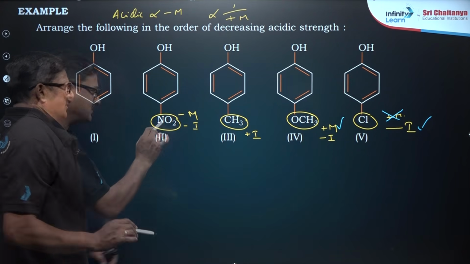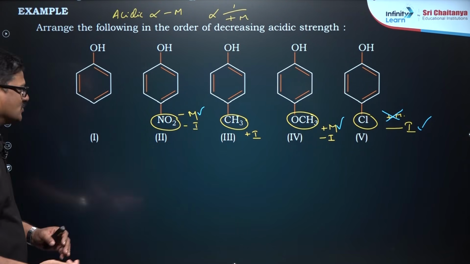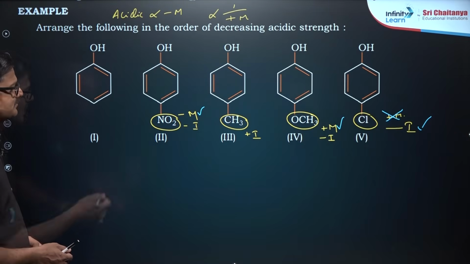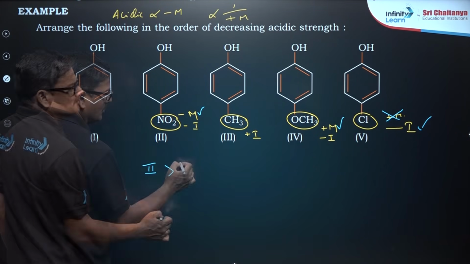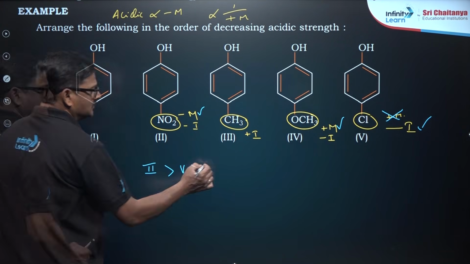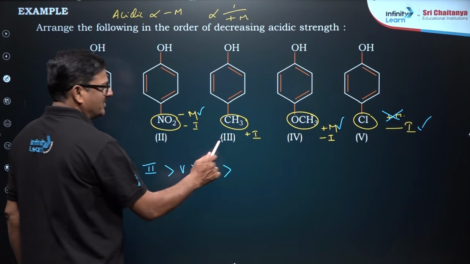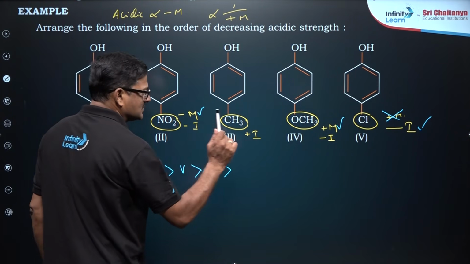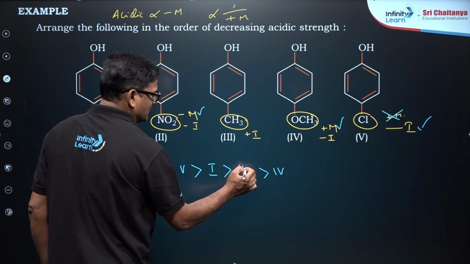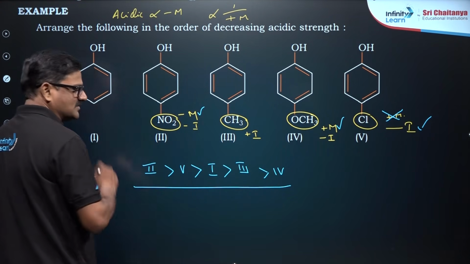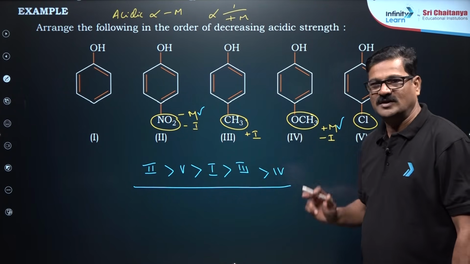So, inductive effect and mesomeric effect both are in the same direction here. So among them it is going to be 2 is more than 4, 4 is more than 1, 1 is more than no effect, and here 3 and 4, in that positive mesomeric effect is decreasing the acidic strength compared to 3. So, this is the order. Logically you can write. If you have any doubts, please let me know in the comment box.